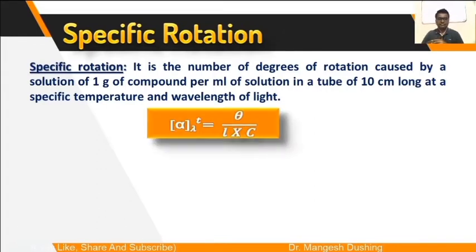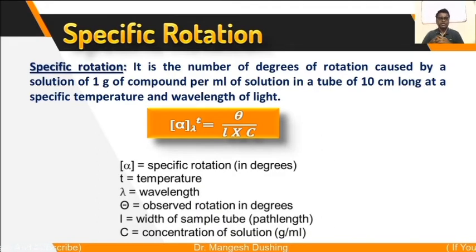That is given by the formula: alpha at constant temperature T and lambda, that is wavelength, is equal to theta upon L into C. So alpha is the specific rotation in degrees, T is the temperature in degrees Celsius, lambda is the wavelength, theta is the observed rotation in degrees, L is the width of the sample tube, that is the path length, around 10 centimeter, and C is the concentration of the solution in gram per ml.